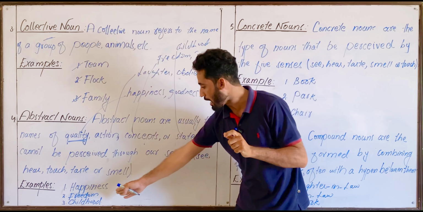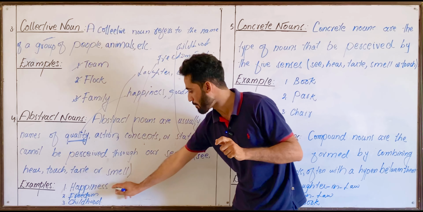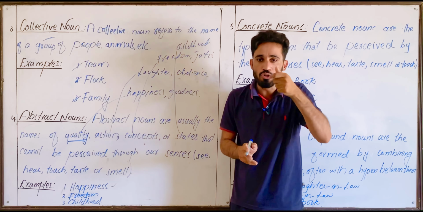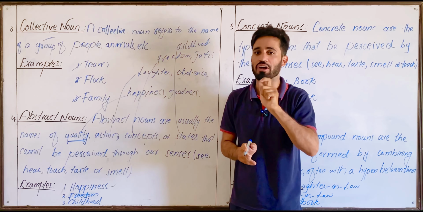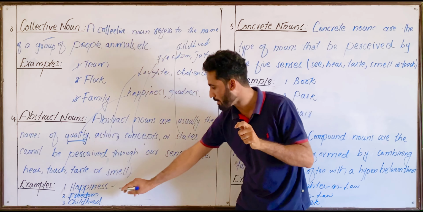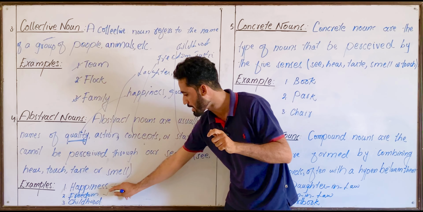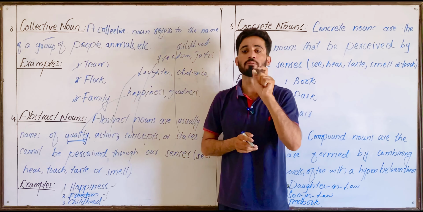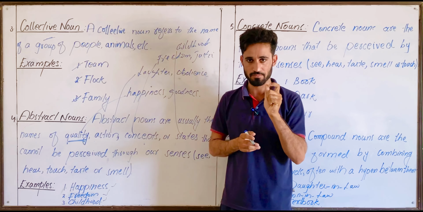Look at the example, happiness. Can you see happiness? Can you touch it? Can you hear it? Can you taste it? No, it cannot be. And similarly, look at the second example, freedom and childhood. These are the nouns that cannot be perceived through our senses.